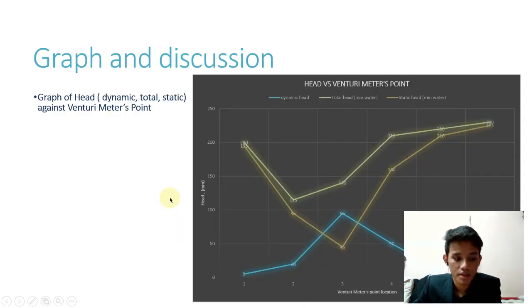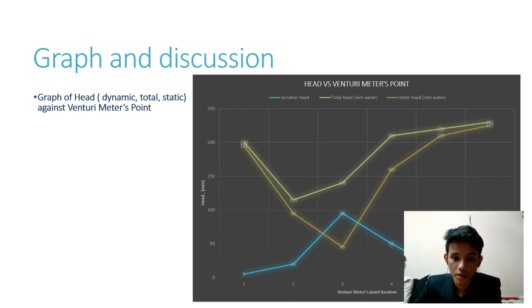And the dynamic head is associated with the velocity, unlike the static head. As the cross-sectional area decreases, the velocity of the moving fluid increases, thus giving an increase in the first three points here. And lastly, the total head. The total head is the sum of the dynamic head plus the static head.